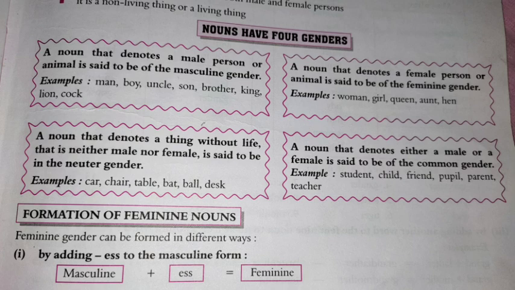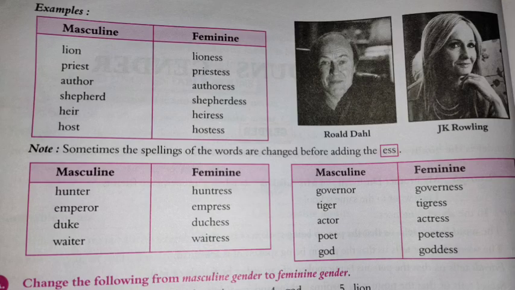This table is given. Students, turn the page, then you will see examples of masculine and feminine. Number 1, lion. It is masculine, and when you add ESS, it becomes lioness, LIONESS. Like this, all the masculine words given change when you add ESS.